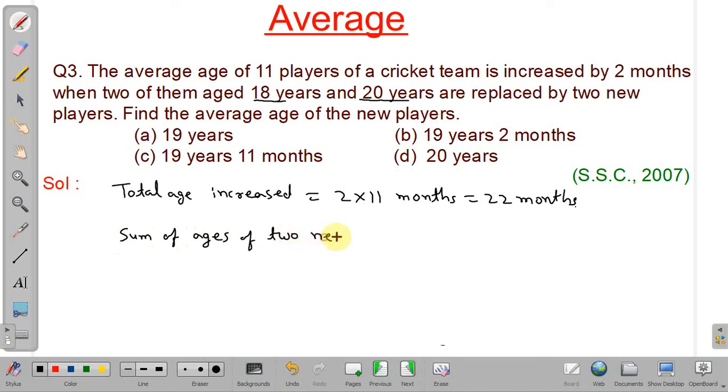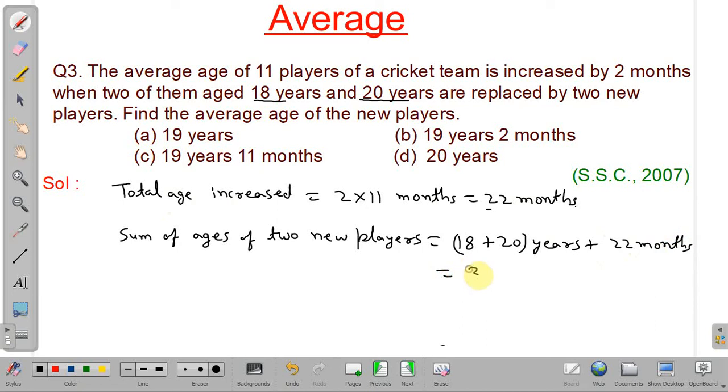Two new players. See, as the average age increased by 2 months, the total age of the group must increase by 22 months, and only two players are replaced. So it should be equal to the age of the replaced players, that is 18 plus 20 years, and the increased age. Okay, that is the total age increase, which is equal to 22 months.